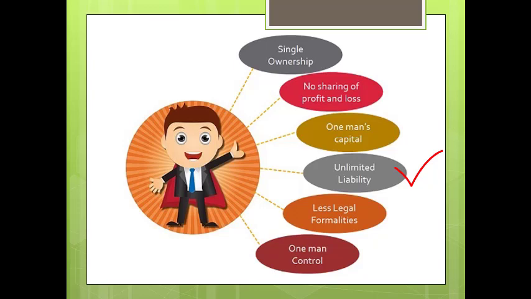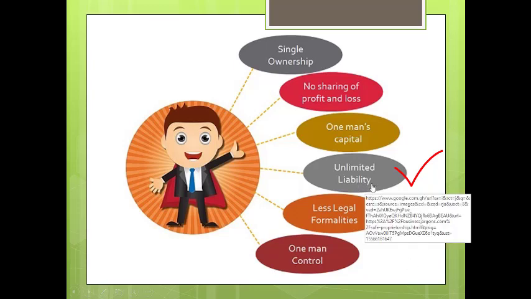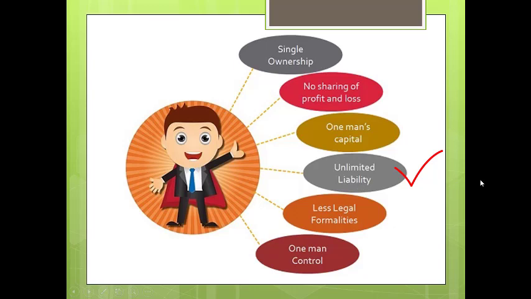If the assets are not enough in the business, then his personal assets will be called to adjust the liabilities from outside the business.